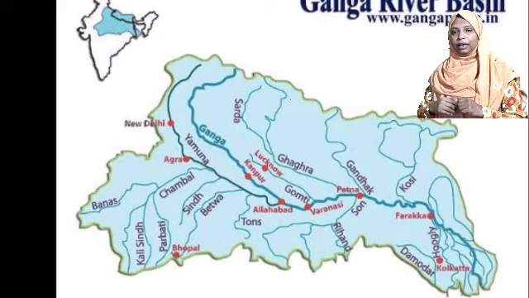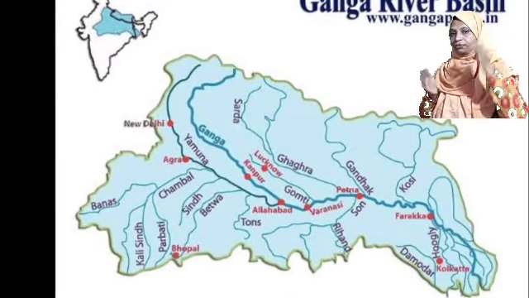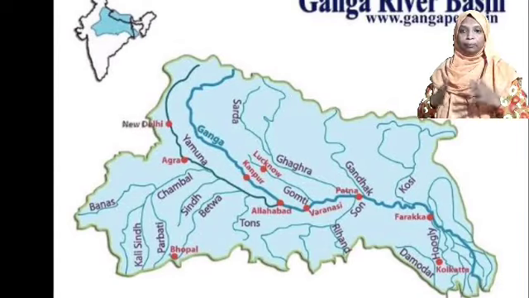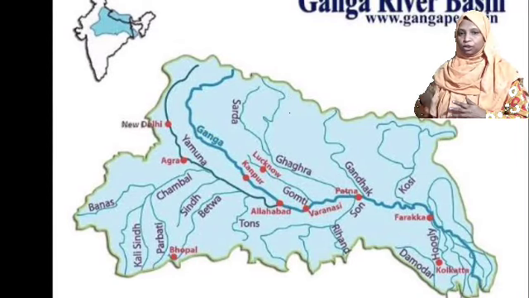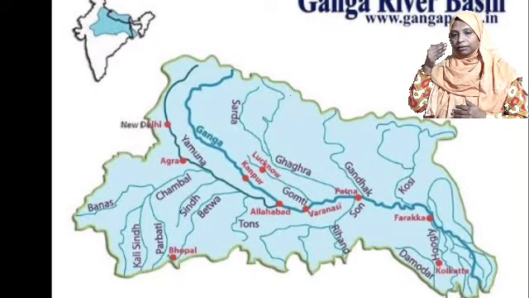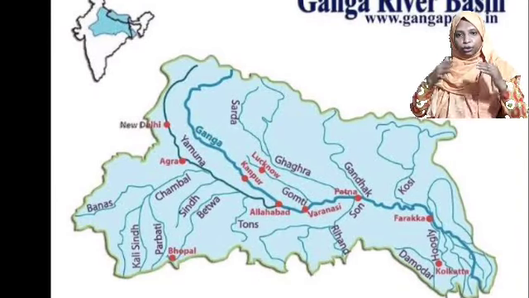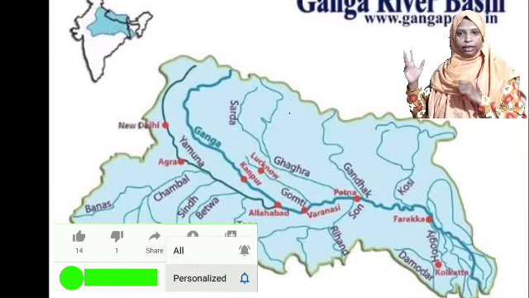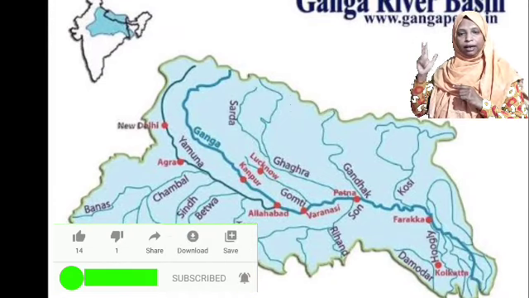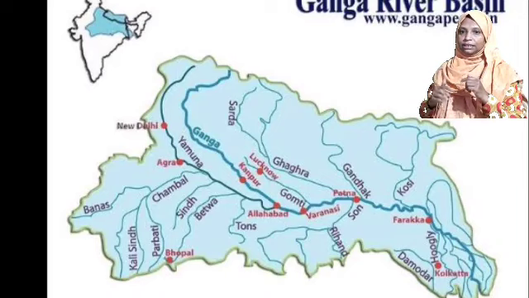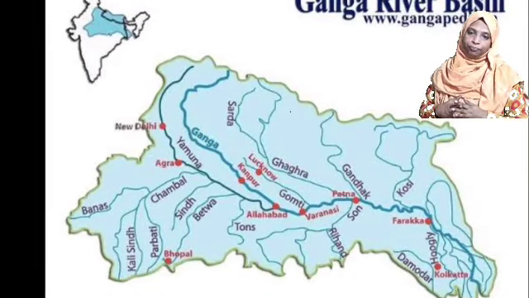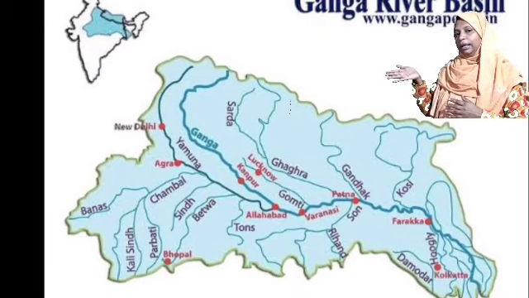For the river Ganga, lots of tributaries come from both sides, that is from the Himalayan areas and also from the uplands of the peninsular area. The most important tributaries joining the Ganga are Yamuna, Gagara and Kosi. All these are among the most important contributors of water to the Ganga.